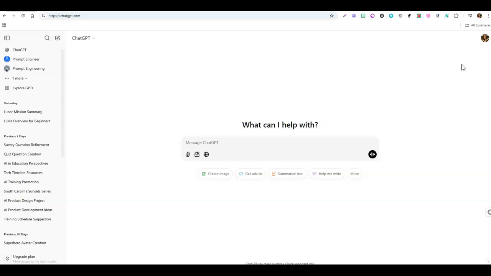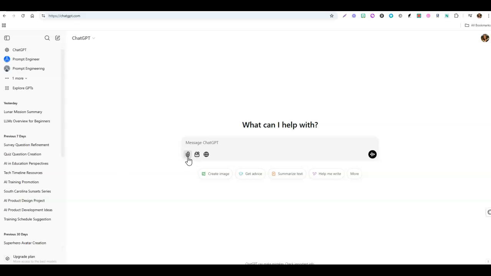So once you are logged in, you will see, again, you are logged in the upper left-hand corner, and you of course see this chat box in the middle. This is as simple as it looks to get started to talk to ChatGPT. So let me explain a couple of other interface options that you're seeing here.